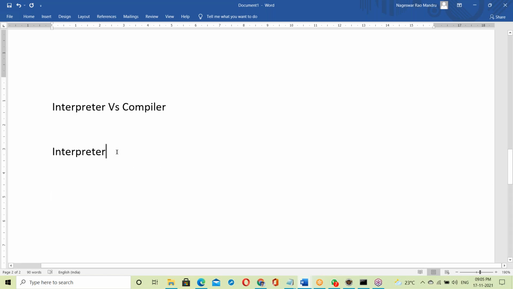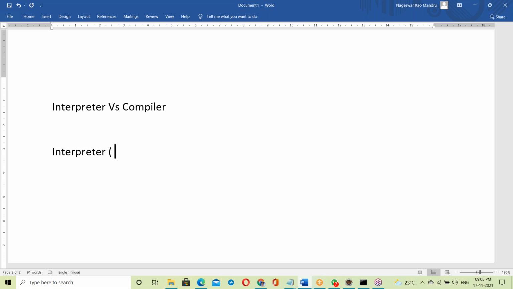First, let us start with the interpreter. Try to understand this very clearly. This is a very useful topic for Java. If you understand this well, then it is easy to understand Java. These are all prerequisites to understand Java.